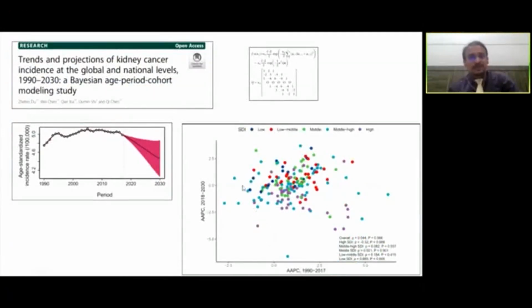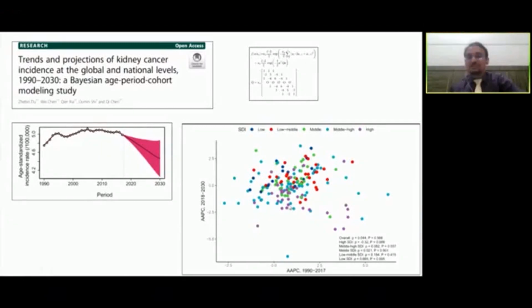So what's happening in the future? If you look at the globe totally, probably the incidence is slowly going to reduce until 2030. So we at least have a prediction for the next decade. But there is a glitch in that based upon the socio-demographic index, the SDI, if you can appreciate in this figure, high and middle-high SDI countries will have average annual percentage change in a negative manner.